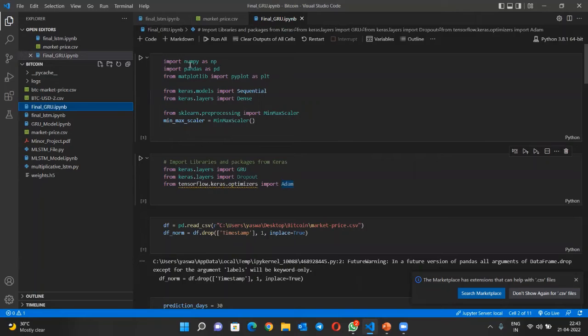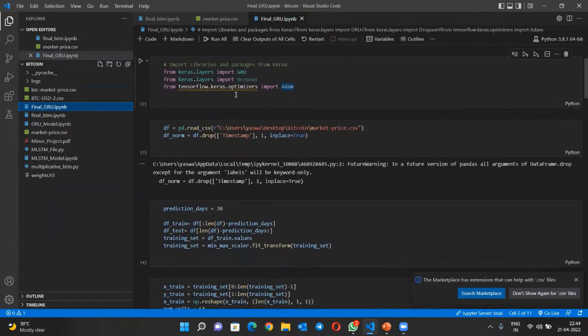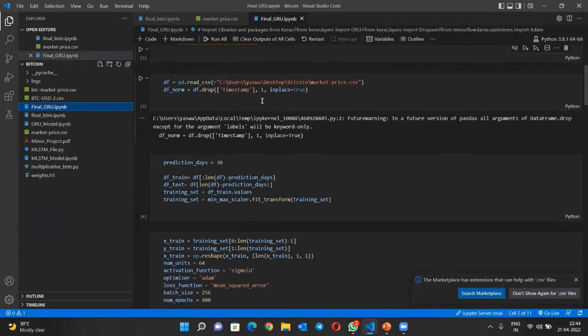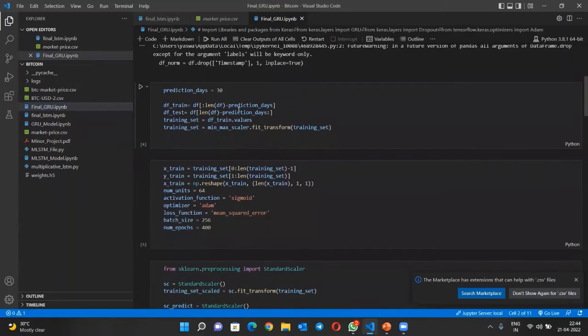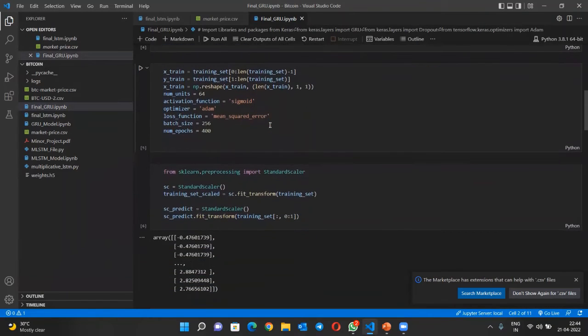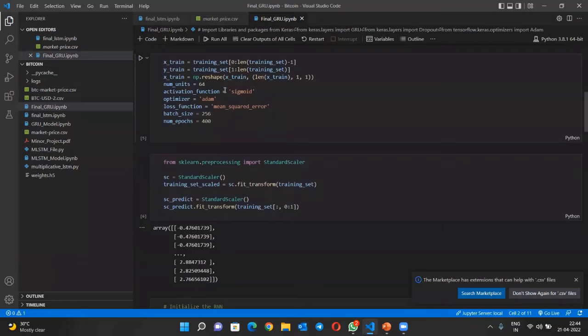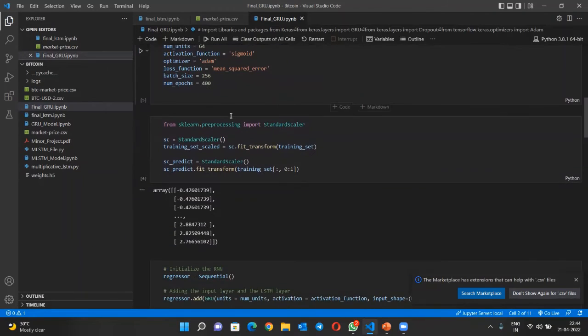Then go to the GRU, which is the same as LSTM. Here we are importing the NumPy, Pandas, Matplotlib and Keras modules. After that, we read the CSV file, market.csv, and pre-process the data using the future 30 days. We train the data and test the data.